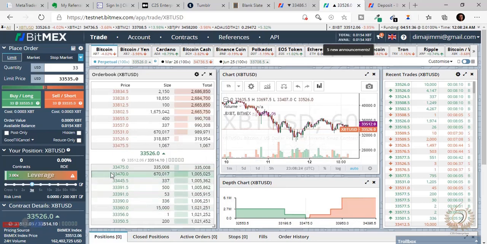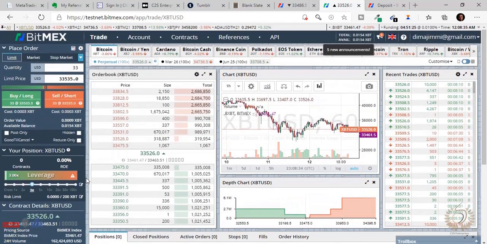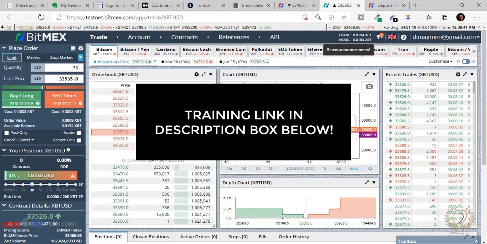This tutorial is just to tell you how to trade on BitMEX, to explain this whole confusing interface. To learn how to really trade cryptocurrency on this platform, which is a whole ball game, I advise you enroll for our course. The link is going to be in the description below.